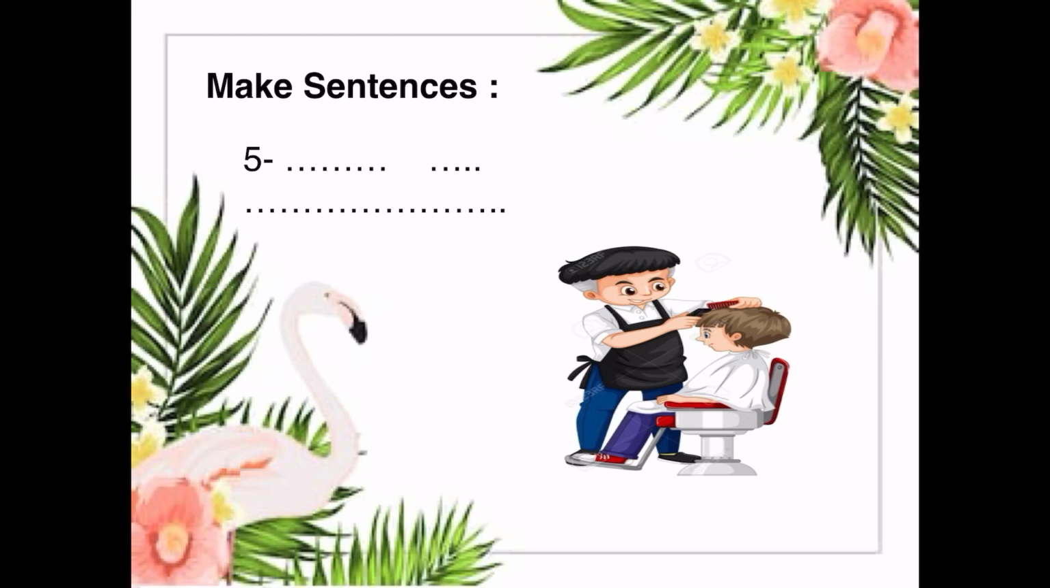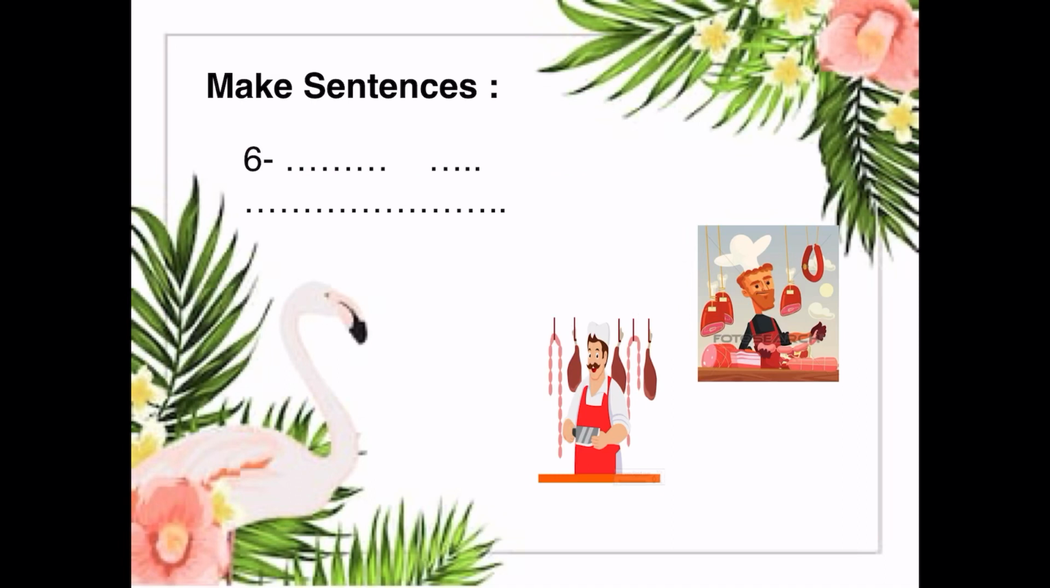What is he? He is what? He is a barber. So, what is he? He is a barber. What is the job of the barber? The job of the barber is cutting people's hair. Where does a barber work? A barber works in a barber shop. This is number 5. So, number 6, the last one.